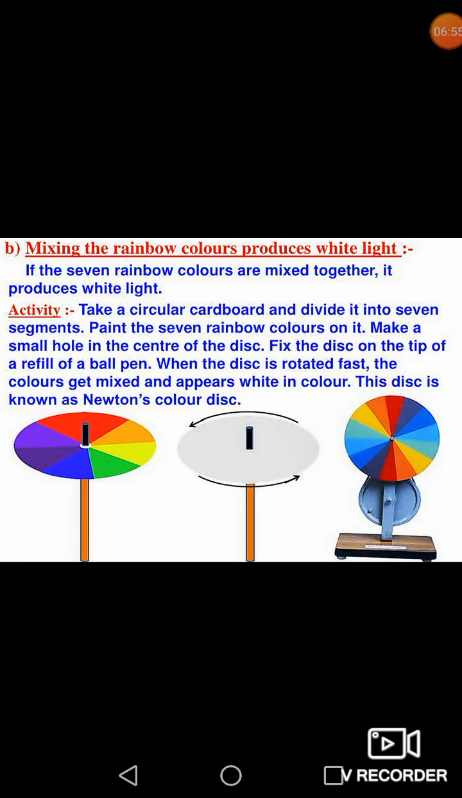You can also, dear students, make this Newton disc by painting 7 different colors which are found in the rainbow on a disc, and then when we rotate this disc, these 7 colors come together to make white light, which proves that white light consists of 7 colors. So in short we can say dispersion of light is the process of splitting of white light into its 7 colors on passing through a glass prism.